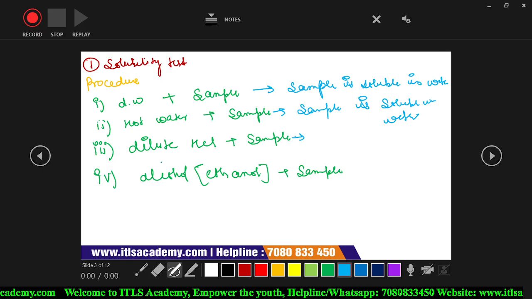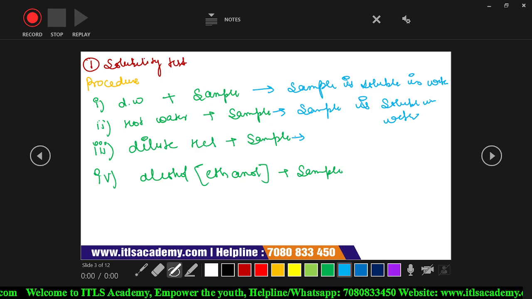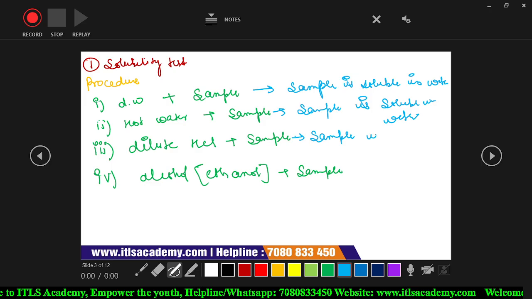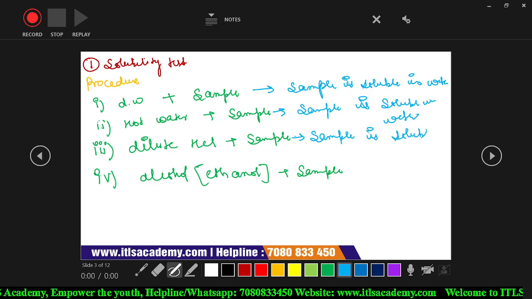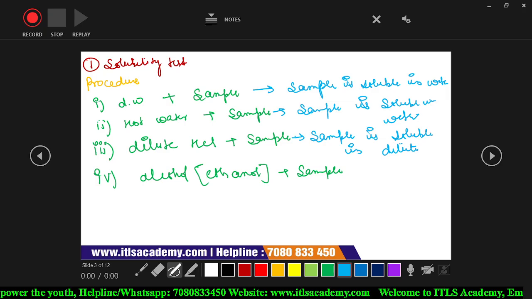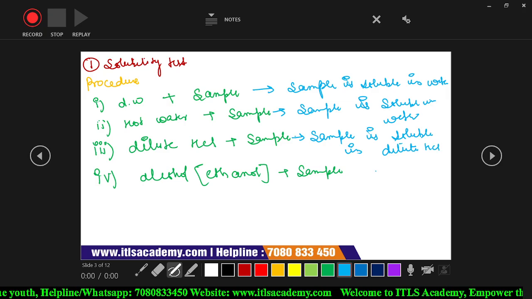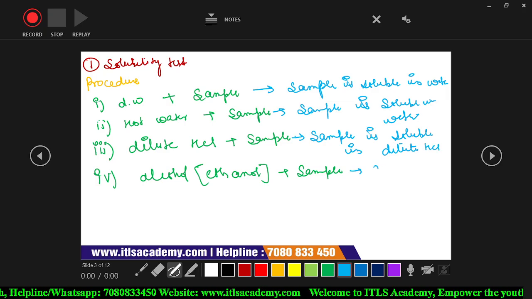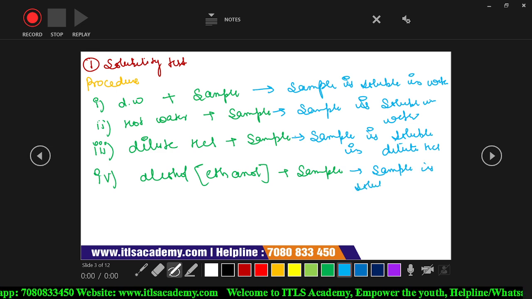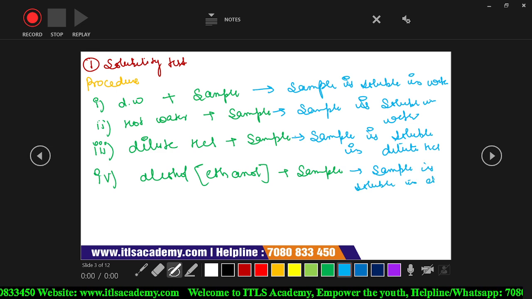When we dissolve it into the dilute HCl, we will observe that the sample is soluble in dilute HCl. And when we dissolve it into the ethanol, we will observe that the sample is soluble in ethanol.